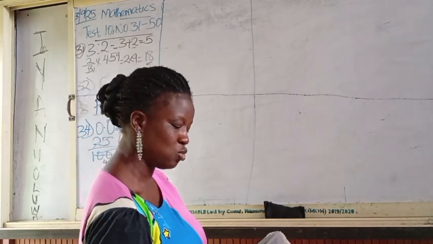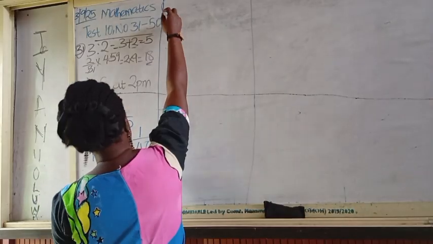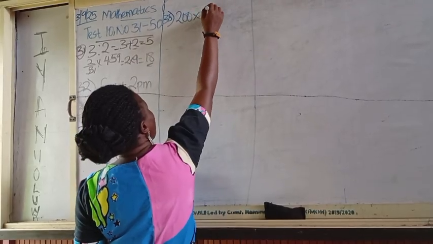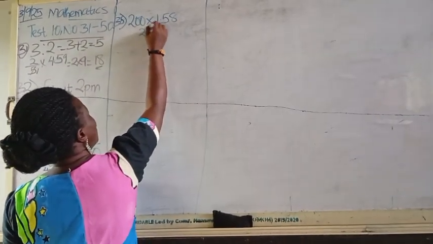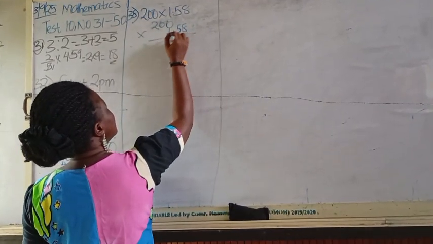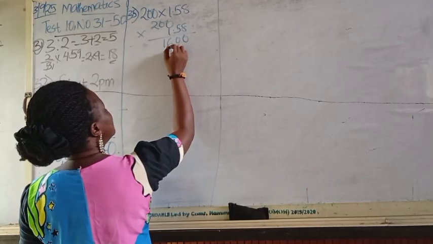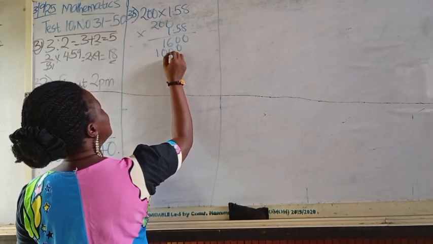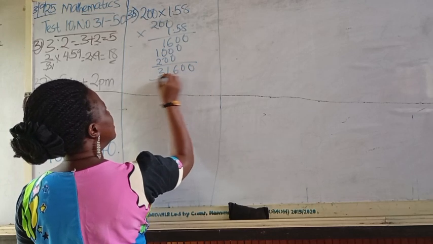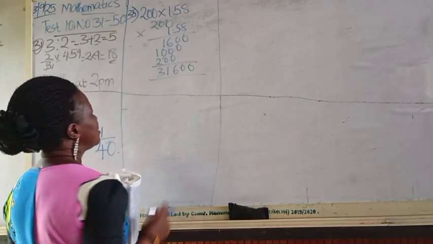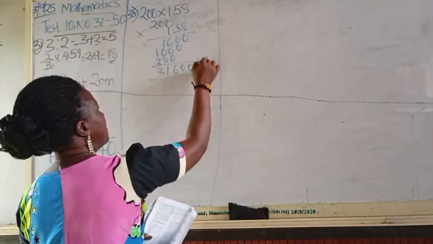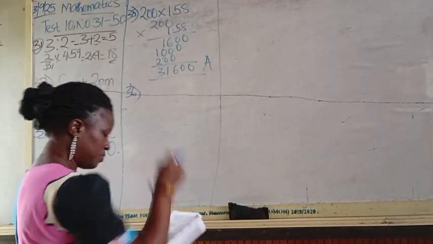So what we are having there will be 200 multiplied by 1.58. So let's go. 200 multiplied by 1.58. You take it one by one. Let's count it. So that's going to be $316. Do we have it there? That is option A.